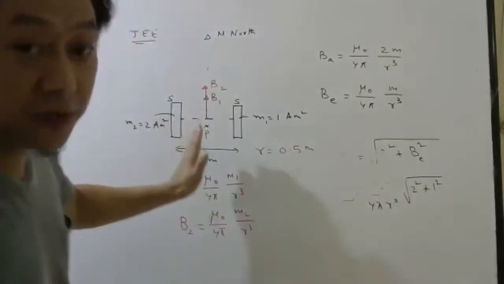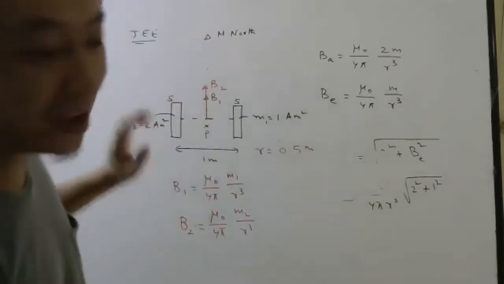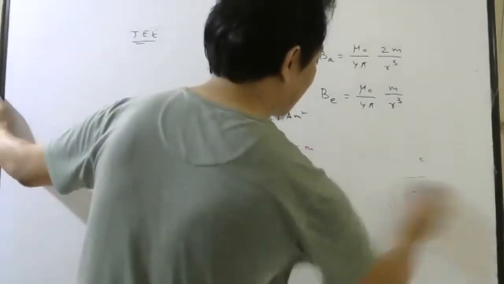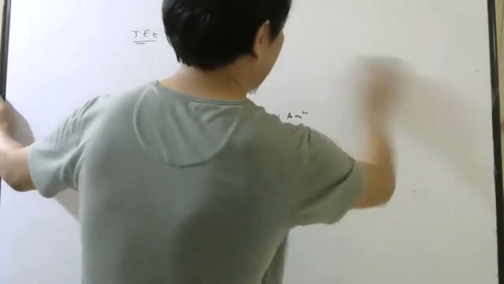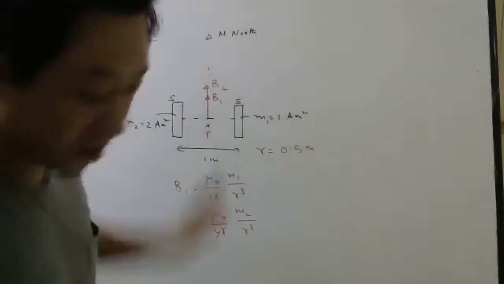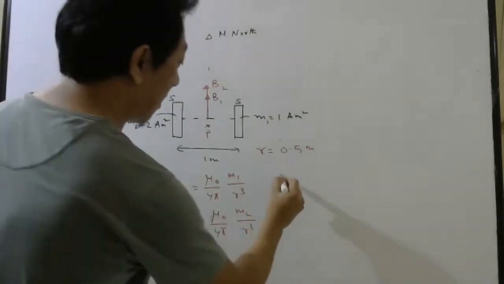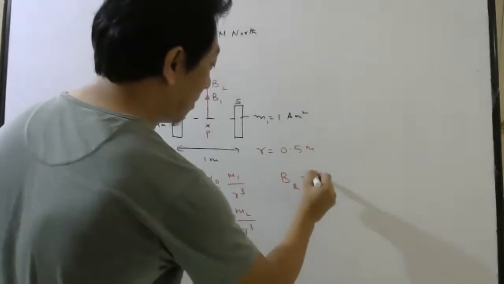And this time you will simply add, remember. Why will you simply add? Because these two are in the same direction. This time you will simply add because B1 and B2 are in the same direction. So the resultant magnetic field, if they ask, will be B1 plus B2.